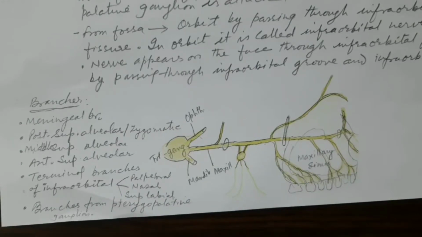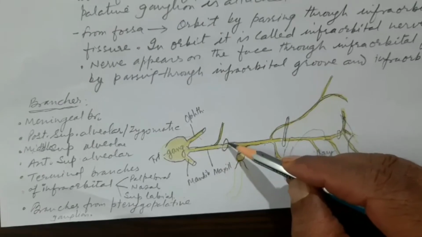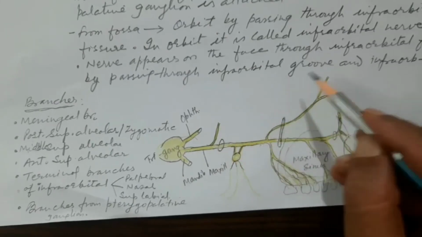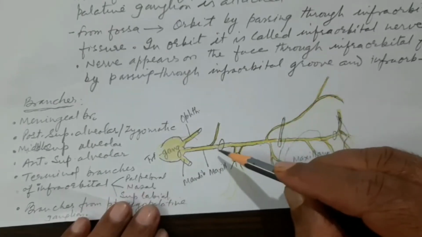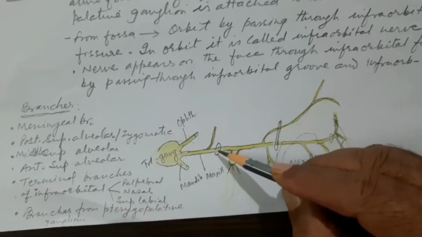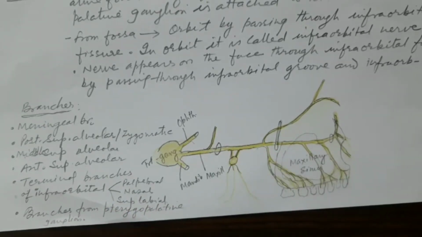middle cranial fossa. Now, after its origin, the maxillary nerve runs on the floor of the middle cranial fossa till it goes to the foramen rotundum.